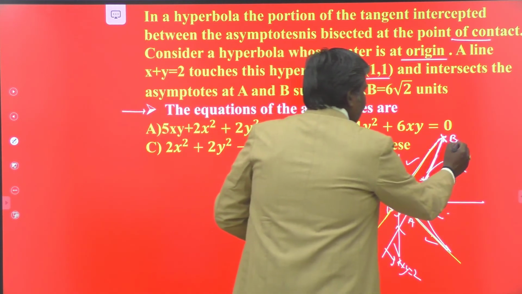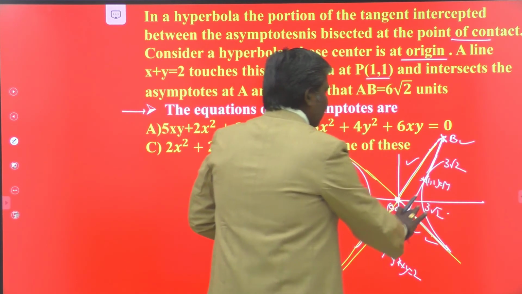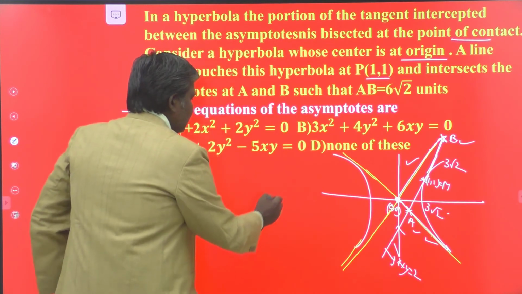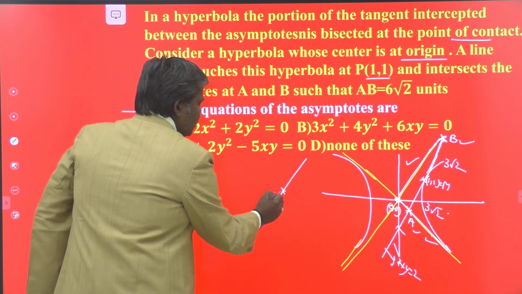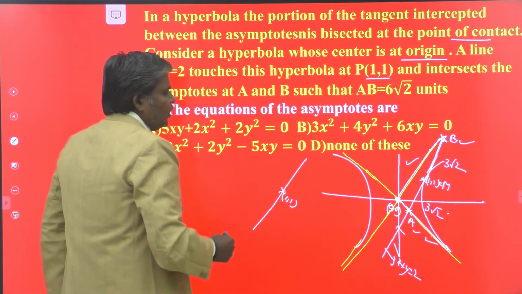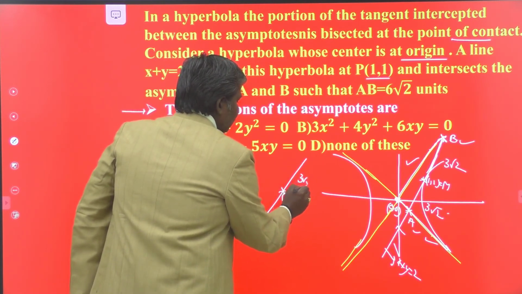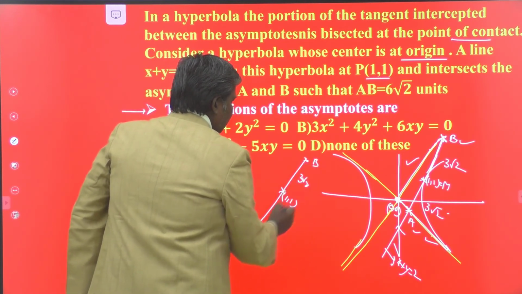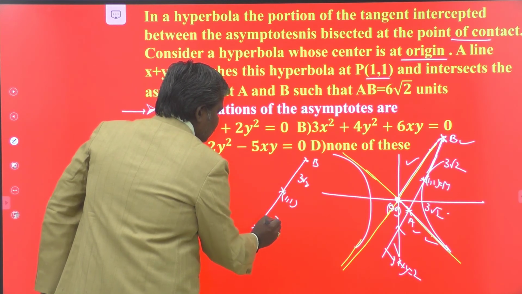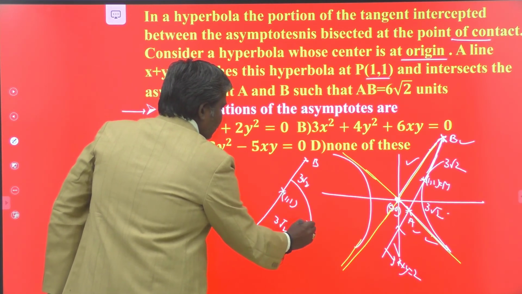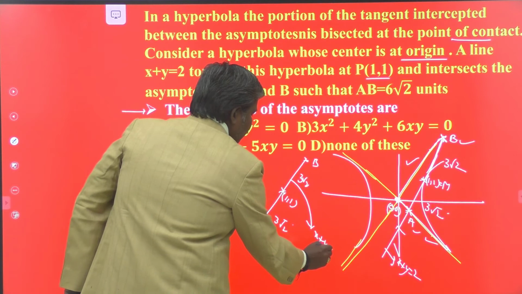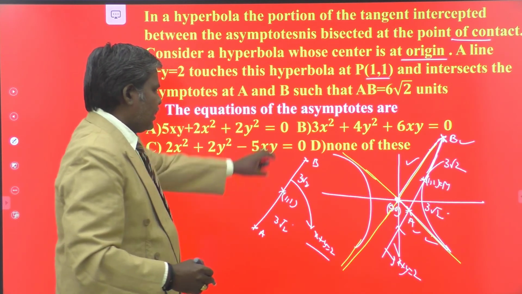So, can we find the coordinates of A and B from that information? Yes, you can easily do that. This is the line, this is the point (1, 1), and this is at a distance 3 root 2, which is the point B, and another point A is there, also at 3 root 2 distance, and the equation is x plus y equals 2. The entire thing is a rough diagram.